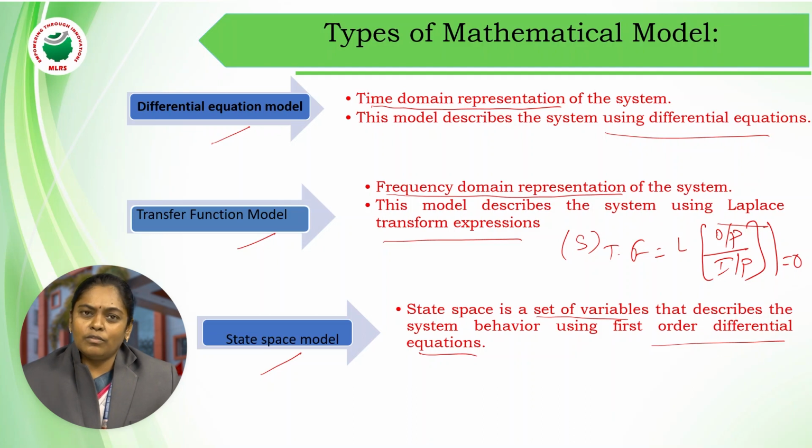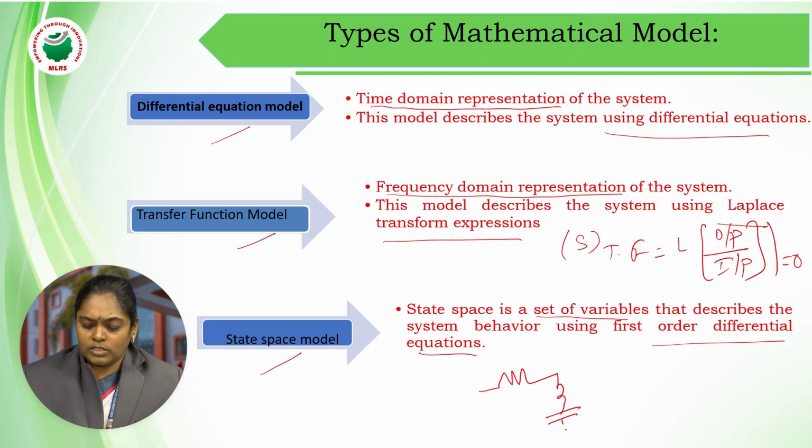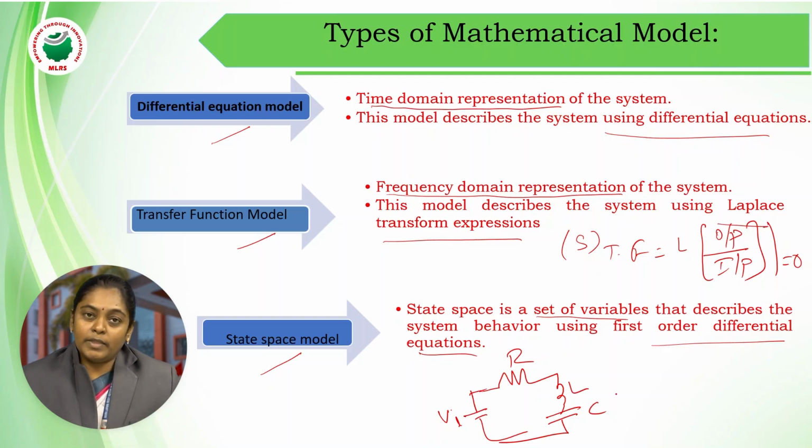What is the meaning of this? If you take any system, you are representing it as a ratio of output to input. As I told you, consider an electrical network which consists of R, L and C components. Let me take the input voltage as Vi, and this is a resistor R, an inductor followed by the capacitor.